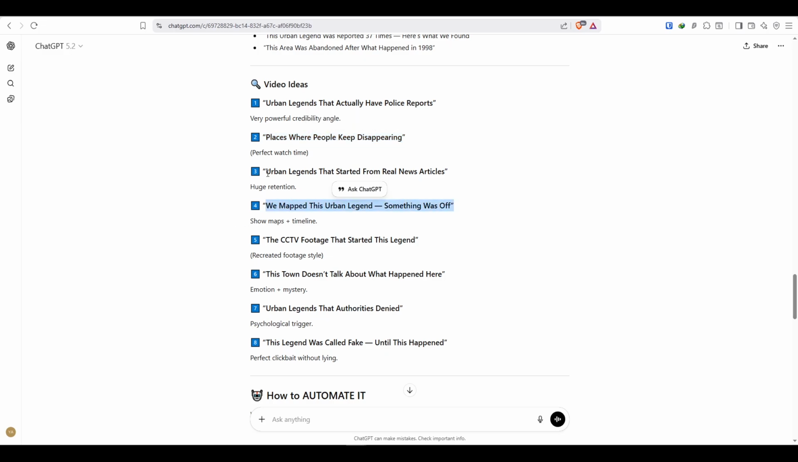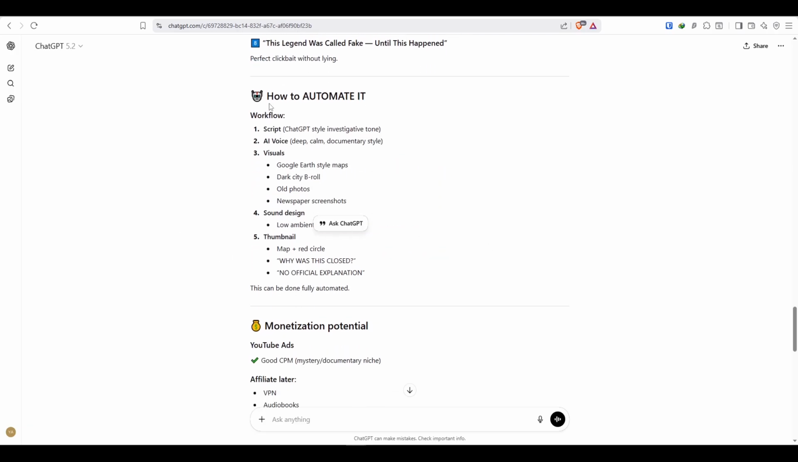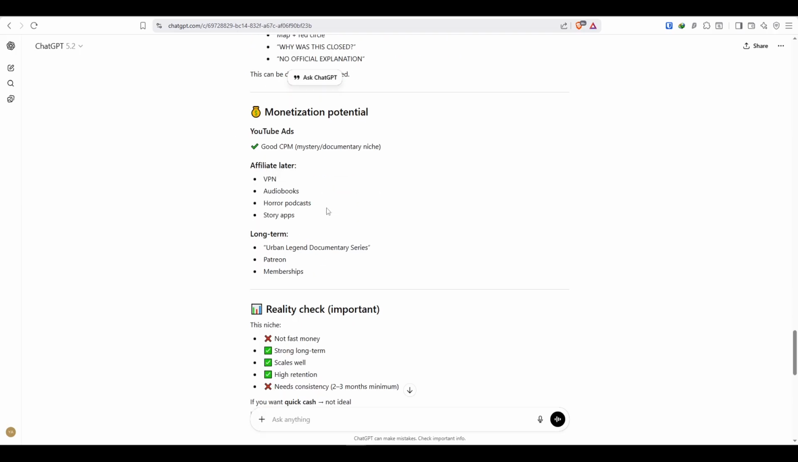We mapped this, urban legends that started from real news articles. Also pretty cool. The CCTV footage. These ones are actually pretty cool. So we do need to go ahead and find some footage, but yeah, a lot of potential over here as well. Then ChatGPT will tell us how to automate it, so everything should be good to go. So yeah, good potential. But this is how you can do keyword research and find different ideas, different niches to create your own YouTube channel, which is pretty cool.